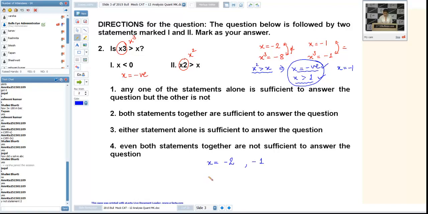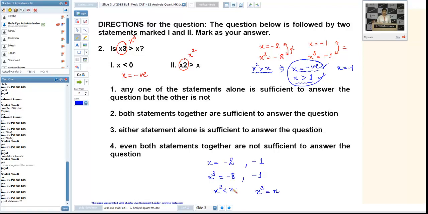Now if I take x as minus 2, x cube will be equal to minus 8. And in case of minus 1, x cube will be equal to minus 1. Now in the second case, x cube is equal to x, but in the first case x cube will be less than x. Since I am getting multiple answers, that's why we cannot consider the second statement alone.